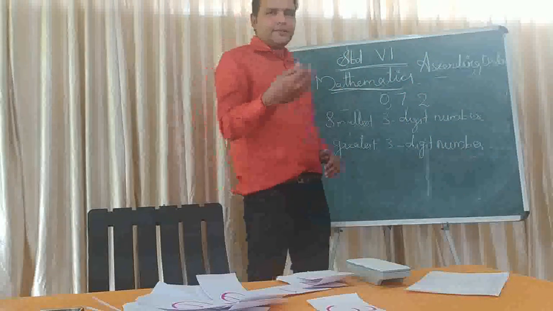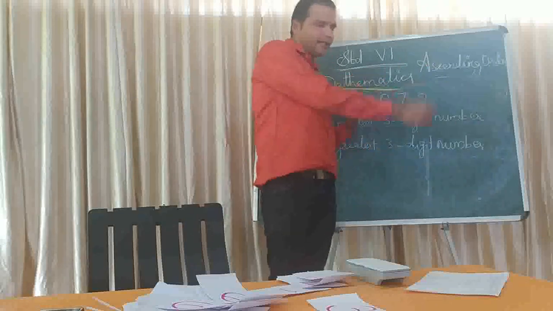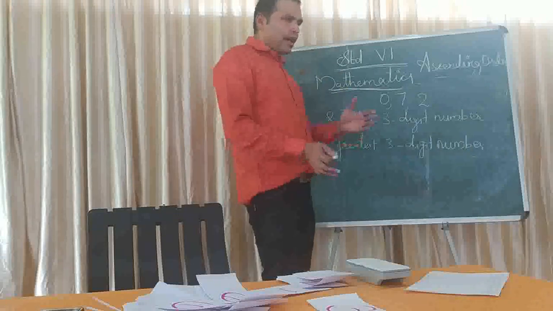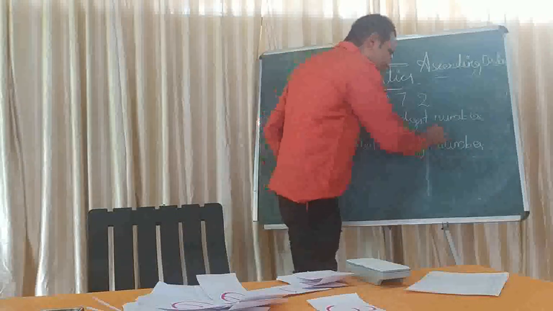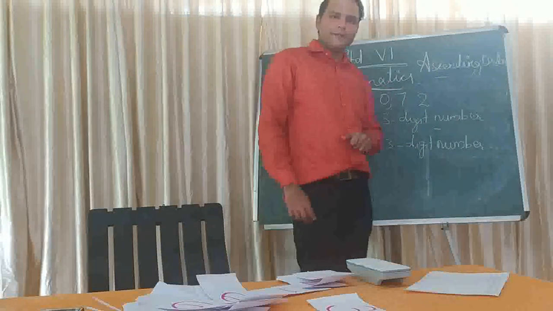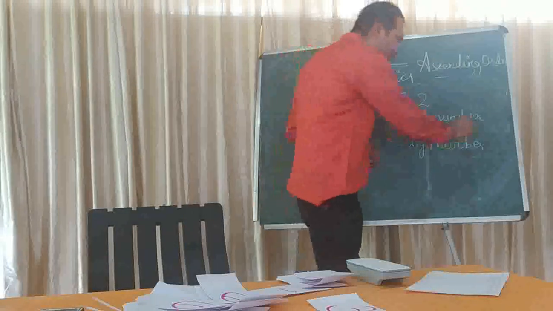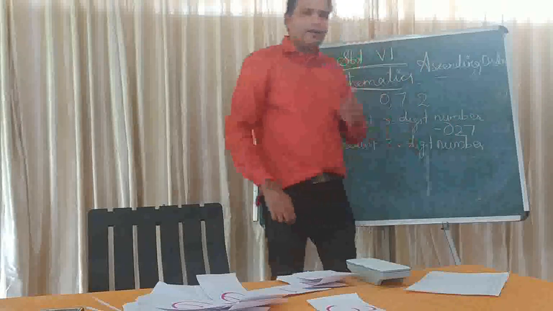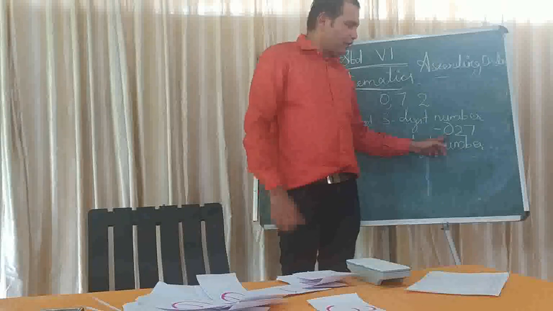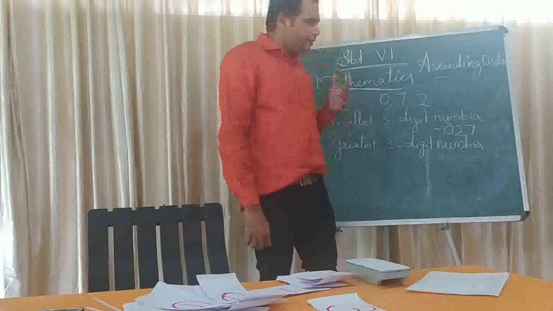So I just told you, for forming the smallest 3-digit number, you have to arrange the given digits in ascending order. Am I right? Yes. So according to that rule, when you arrange the numbers in ascending order, which number will come first here? 0 will come, no? 0. Then the next one, 2. Then the next one, 7. So listen, here I have written 0 first, then 2, then 7. Is it correct?